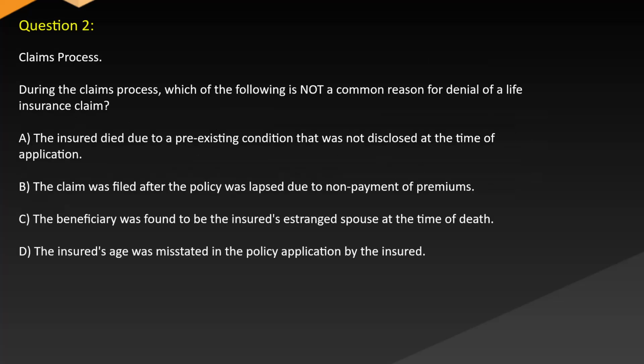Question 2. Claims process. During the claims process, which of the following is NOT a common reason for denial of a life insurance claim? A. The insured died due to a pre-existing condition that was not disclosed at the time of application. B. The claim was filed after the policy was lapsed due to non-payment of premiums. C. The beneficiary was found to be the insured's estranged spouse at the time of death. D. The insured's age was misstated in the policy application by the insurer.